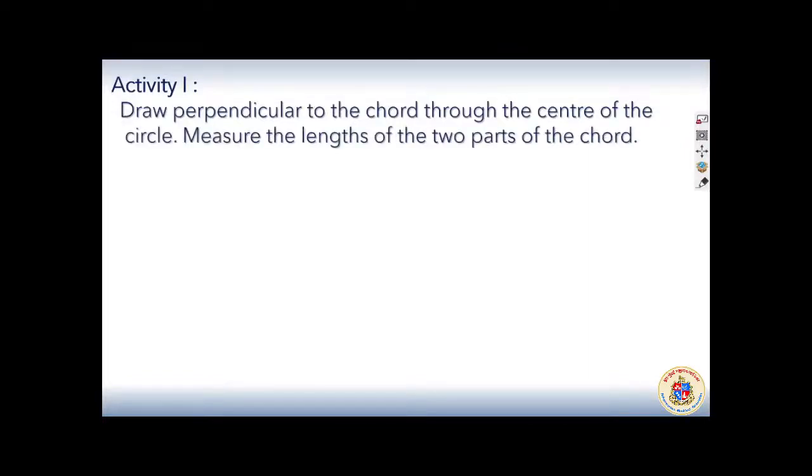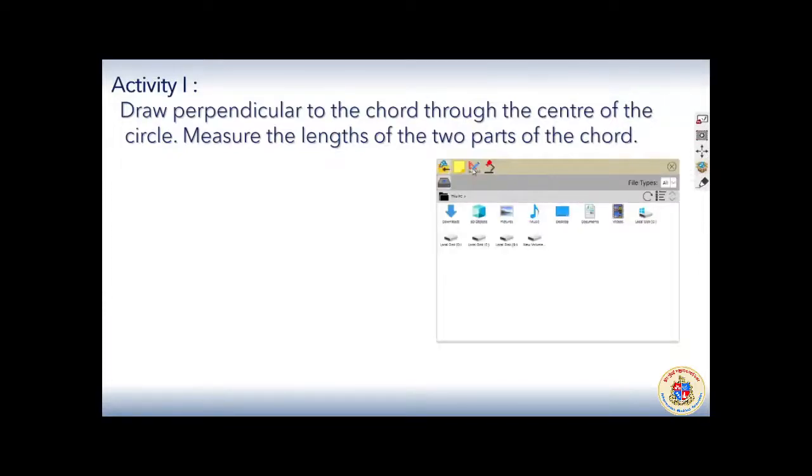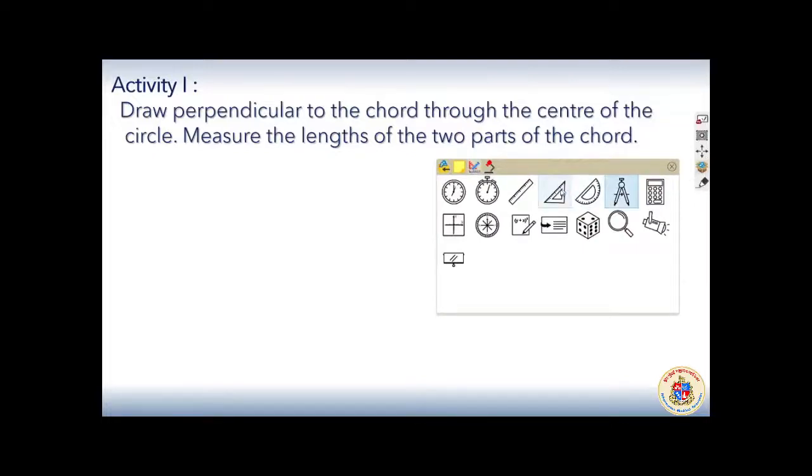Okay, let us go ahead. It's an activity now. Draw a perpendicular to the chord through the center of the circle. Measure the length of the 2 parts of the chord. So I need to draw a circle and a chord, and draw a perpendicular to that chord from the center. Naturally I need a geometry box for that. From the geometry box I need a compass, surely, and a scale.